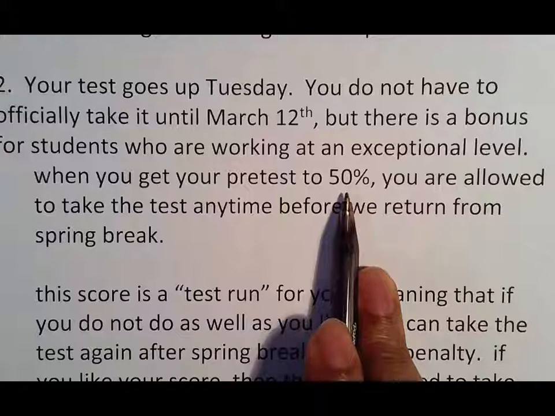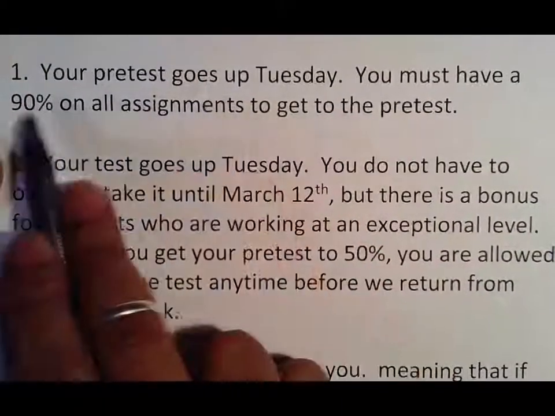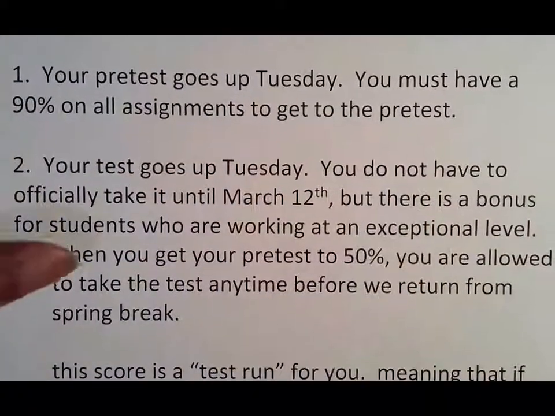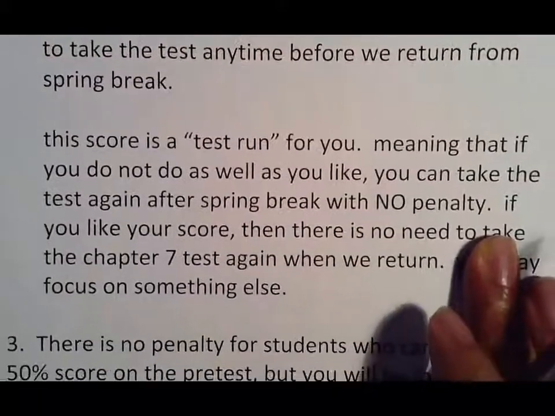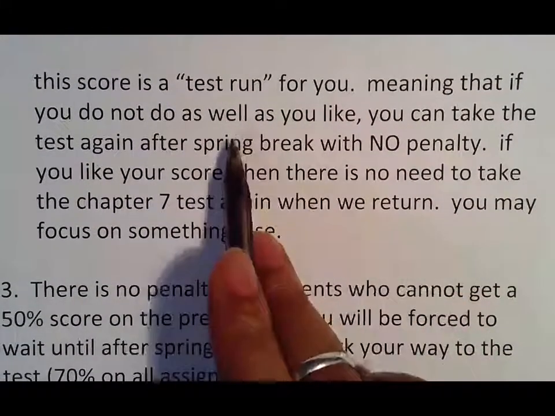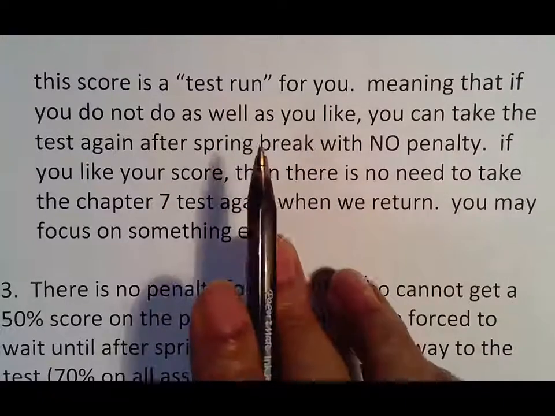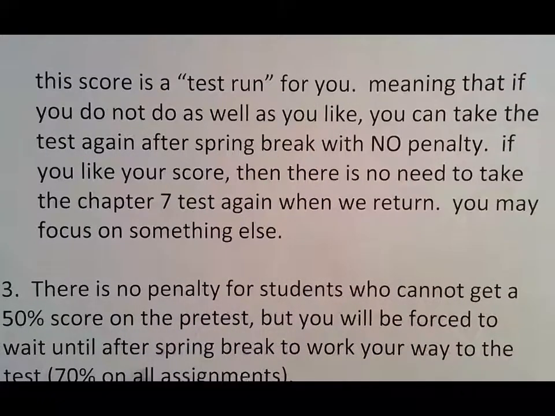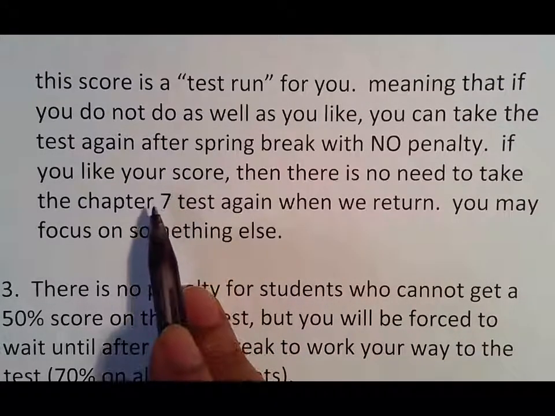Because to me, getting this to a 50 means you had to have a 90% on all your assignments, which means that you've been working like you're supposed to, or at least at a higher level than usual. So if you take that test and you like the score, you are done for the quarter. You still have to come to class and do all the stuff so I don't mark you absent, but you don't have any more work for math because the Chapter 7 test is it.